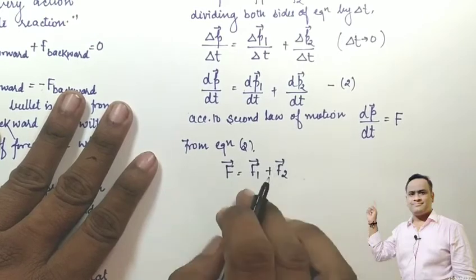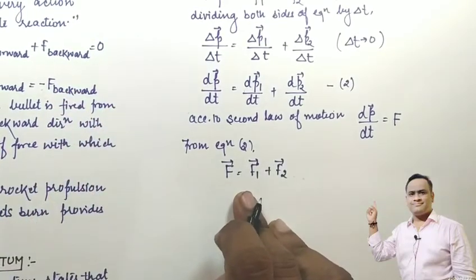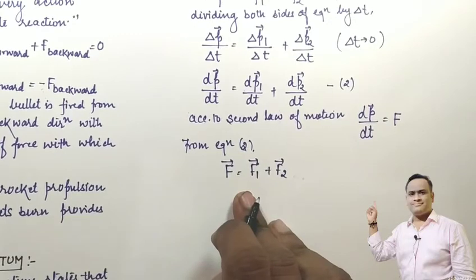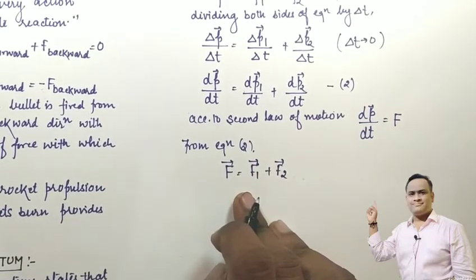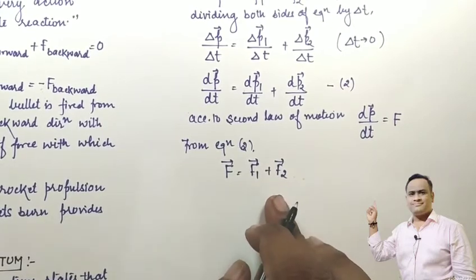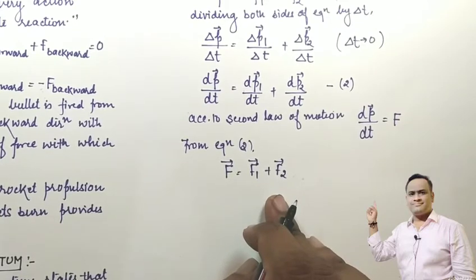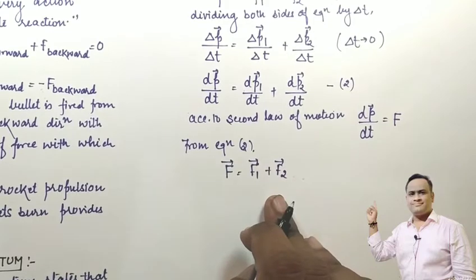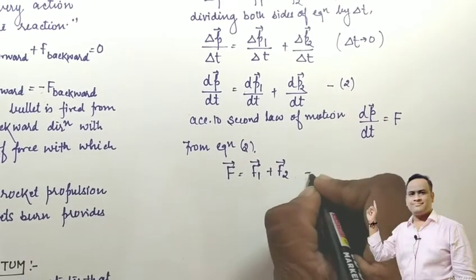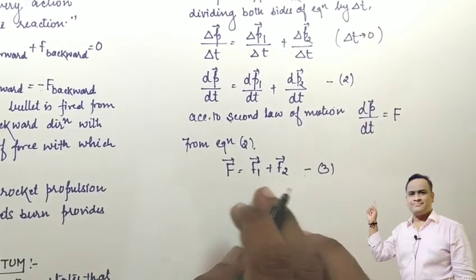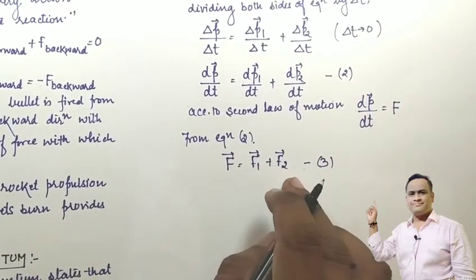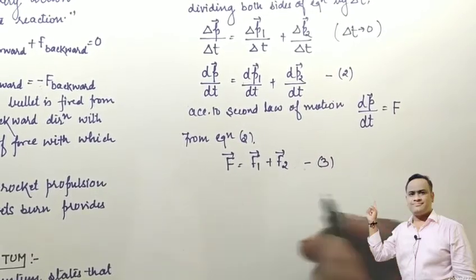It means that if no force is applied to an object, then no momentum change will be produced in the system. So the algebraic sum should be 0 in order for the momentum to be conserved. Hopefully you all get my points. From equation 3, we conclude that if F1 becomes minus F2, then there will be no change in momentum.